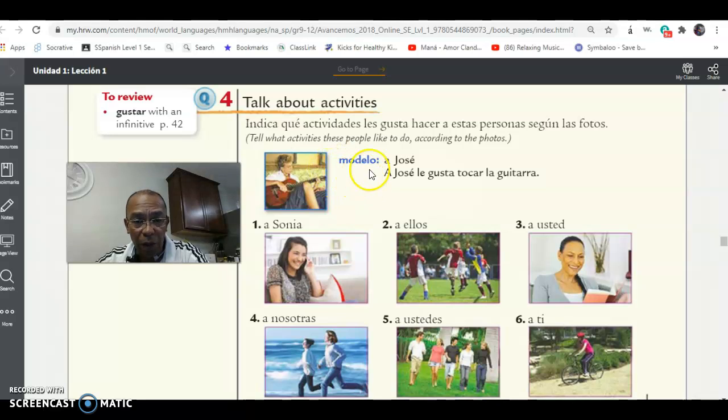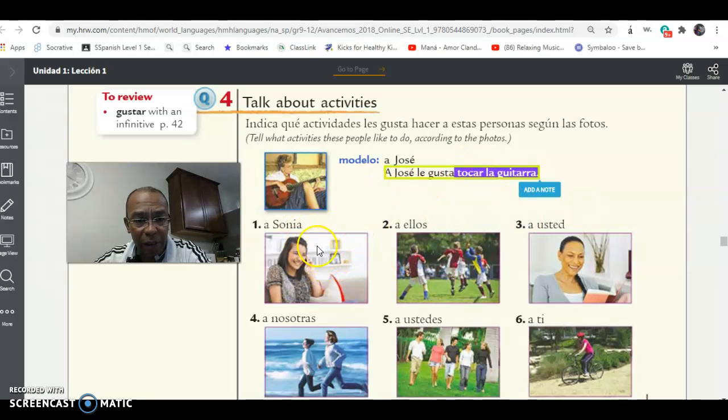So when someone likes to do something, you use the preposition a in front, and say a José le gusta, le being the indirect object pronoun. And we use le because it's José, which falls in the category of él. If it were a female, like Sonia, it will also be le. Now, if it were two people, it will be les, right? So because it's one person, you will say a José le gusta tocar la guitarra. That is the action, the other verb that is happening in this sentence, okay?